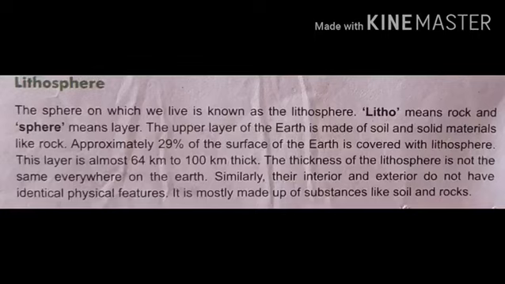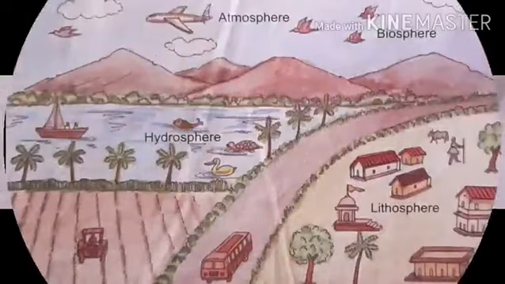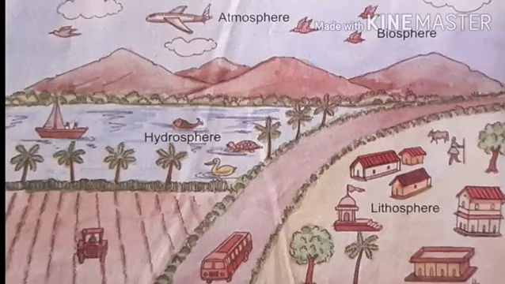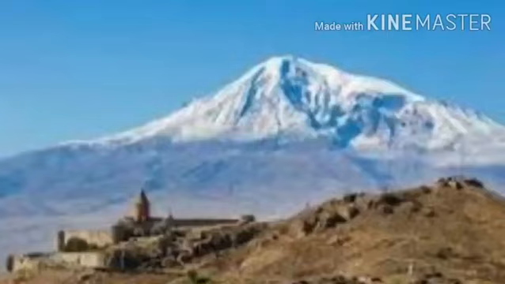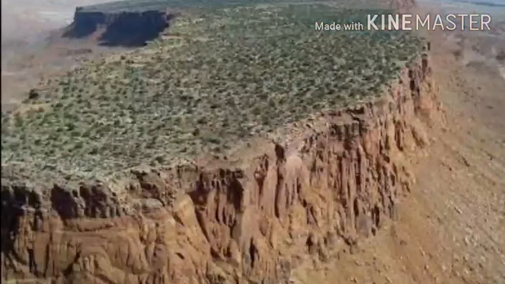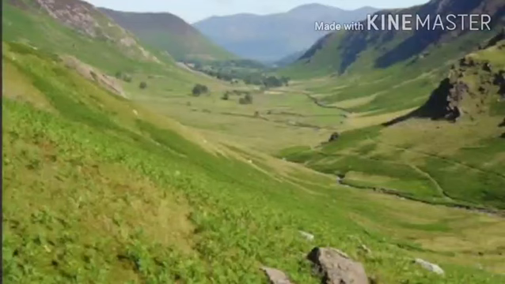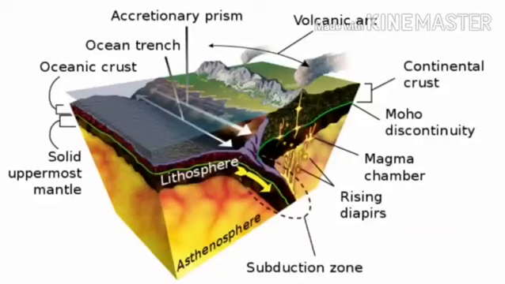The interior and the exterior part of lithosphere do not have any similar physical features. Various types of landscapes can be seen on the lithosphere. We can see landforms like mountains, plateaus, plains and valleys on the lithosphere. As we move towards the interior of the earth, the temperature increases. In the center of the earth, there are rocks, but they are present in the liquid form. So these molten rocks in the interior of the earth is known as magma.